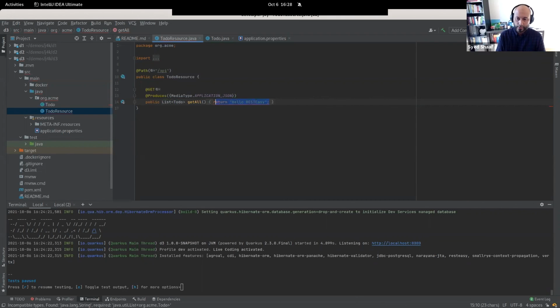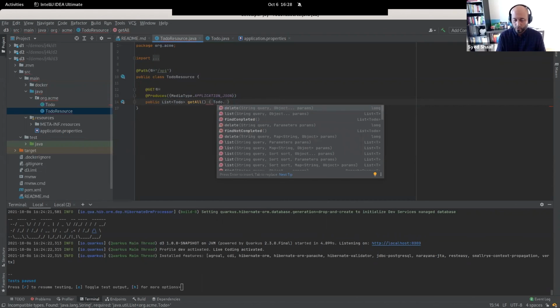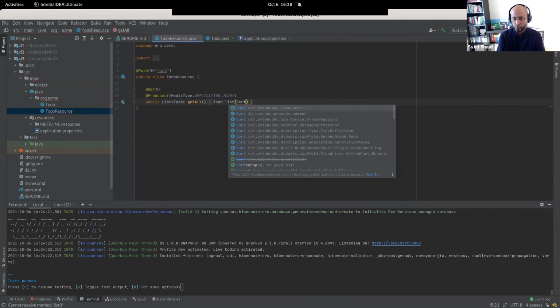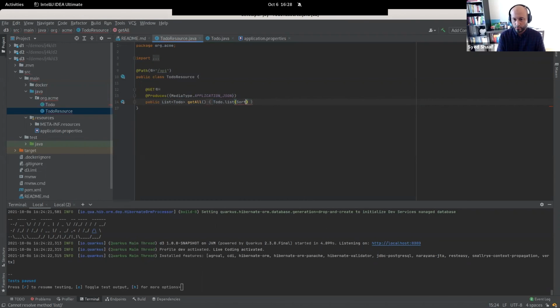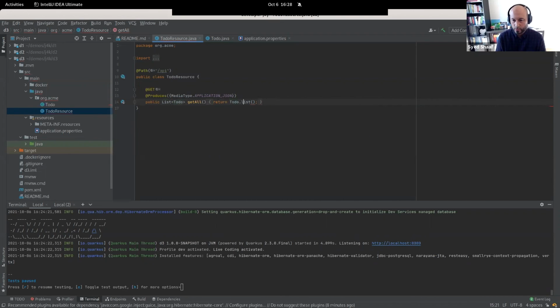Now, how do I do that? I can do to-do dot list, and I could do something like sort, or just let's say to-do list all, and return that. There you go. So I'm just going to return everything there.